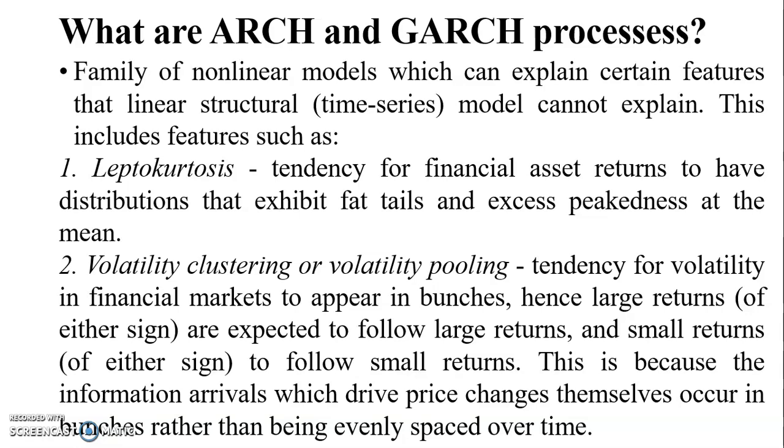These features include leptokurtosis, which is basically a situation whereby a financial asset return has distributions that are more concentrated within a certain area, whereby a graph might show fat tails, or it might actually show excess bigness around the mean.